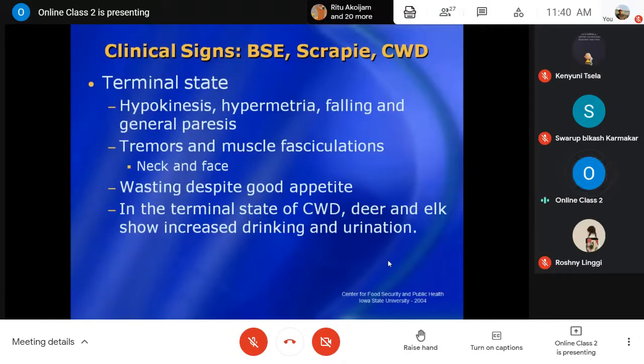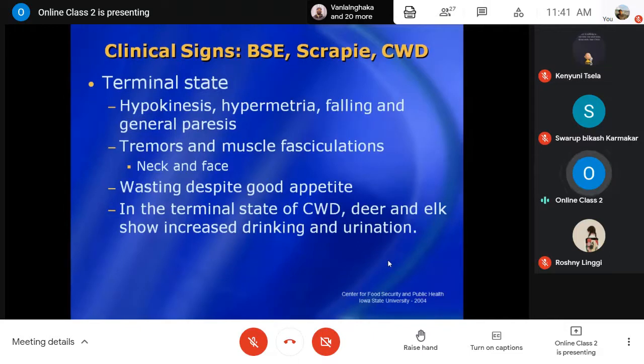Then in the terminal stages, they may develop hypokinesis, hypometria, falling, and general paralysis. All four limbs may become paralytic, and they may show tremors and trembling with muscle fasciculations, particularly in the neck and face area. And they may go on wasting despite a good appetite.